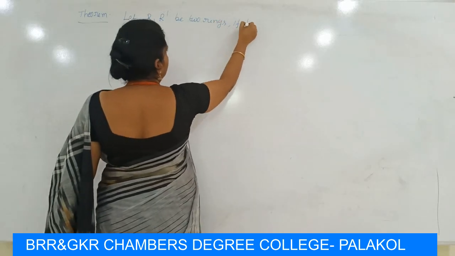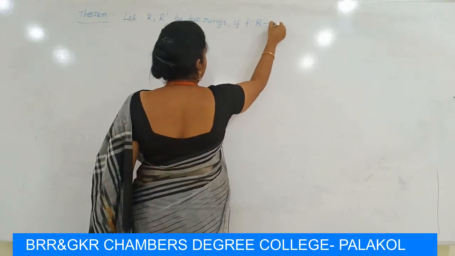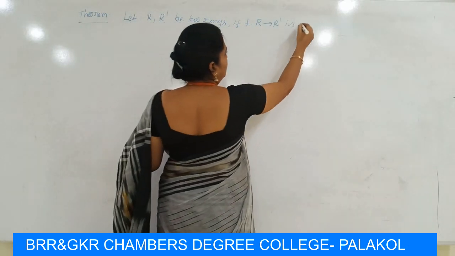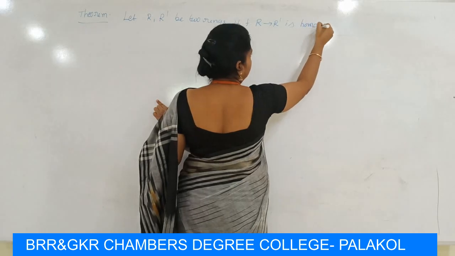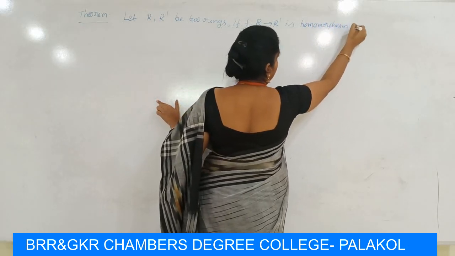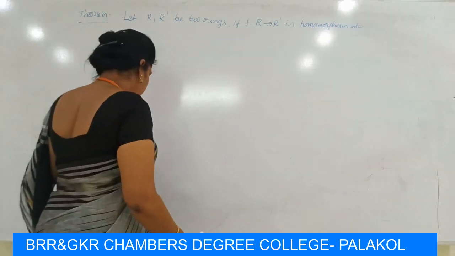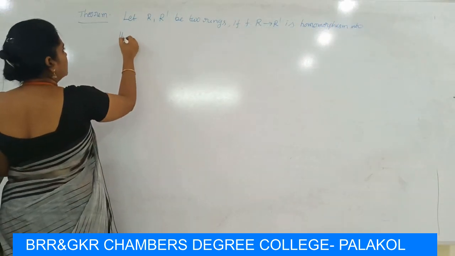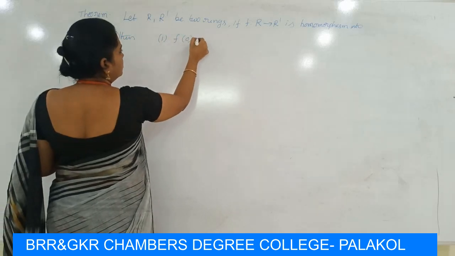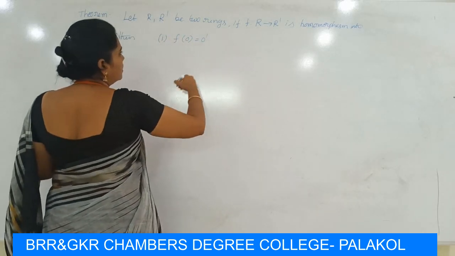If f maps R to R' is a homomorphism into, then first condition: f of 0 is equal to 0'.